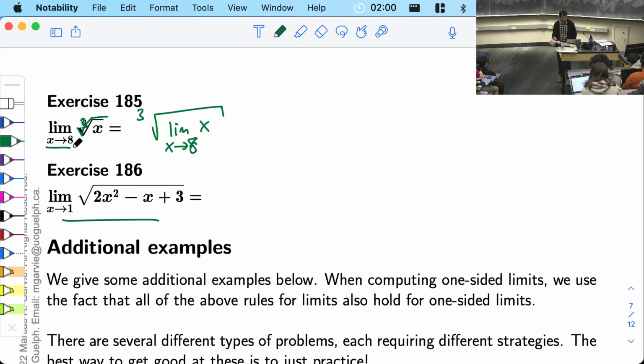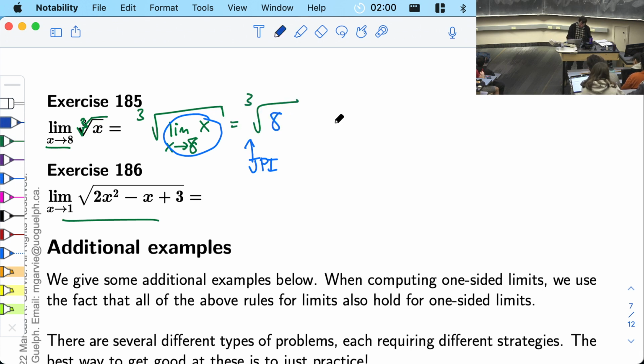So the cube root goes on the outside. And now we have a nice little guy in the middle, and that guy is just the function x. That is a polynomial, and now we can just plug in. And we get the cube root of 8, and the cube root of 8 is 2. So this one is 2.